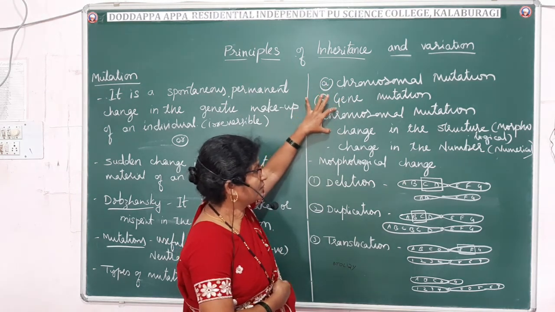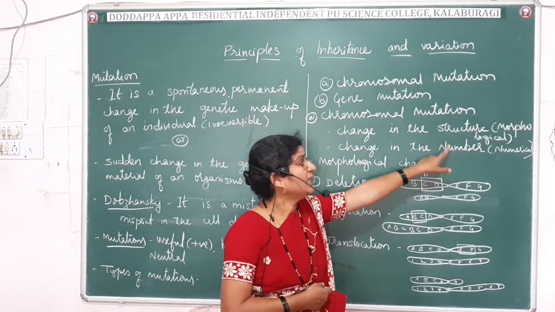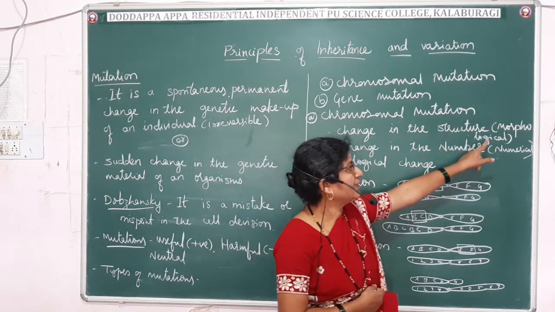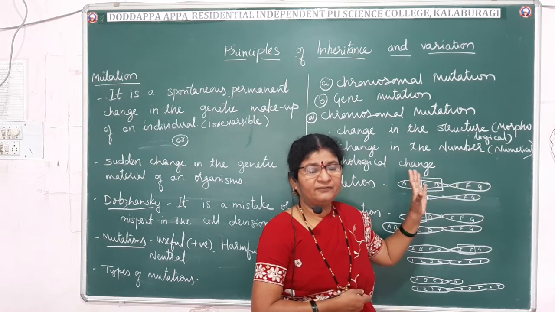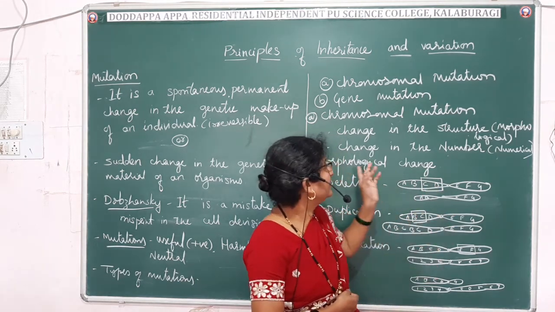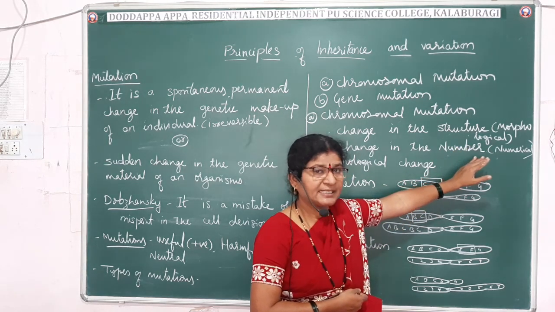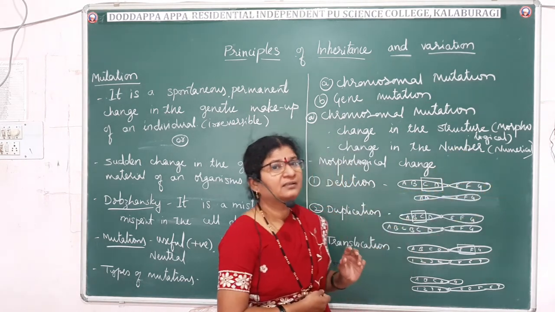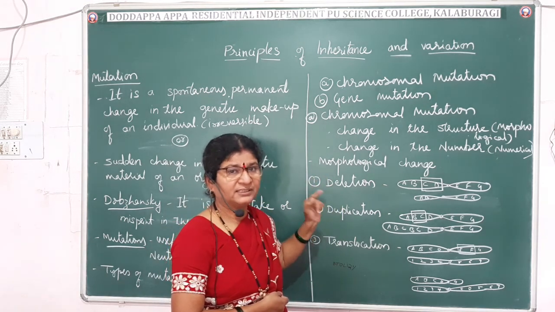So in the chromosome, the change may occur in the structure or in the number. If the change occurs in the structure of the chromosome, then it is called a morphological change. That is, the physical structure of a chromosome will change due to certain reasons which we are going to deal with now. And the next is the change in the number of chromosomes, the sets of chromosomes. Those we can call numerical change.